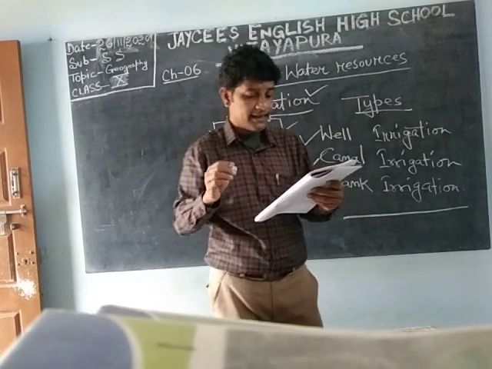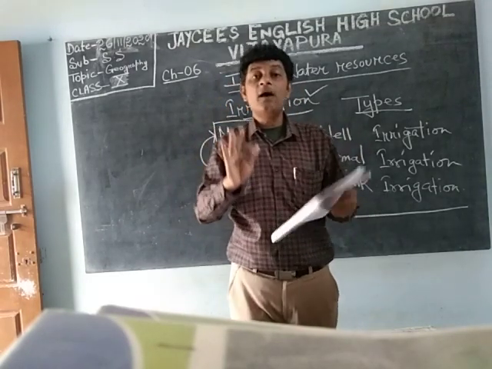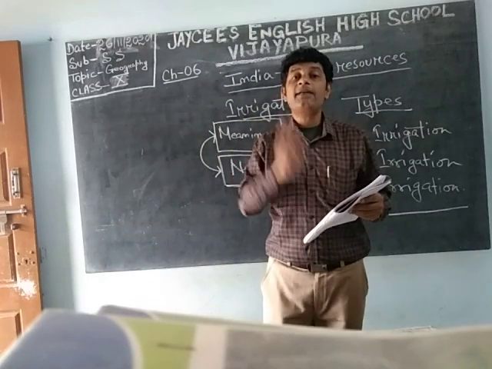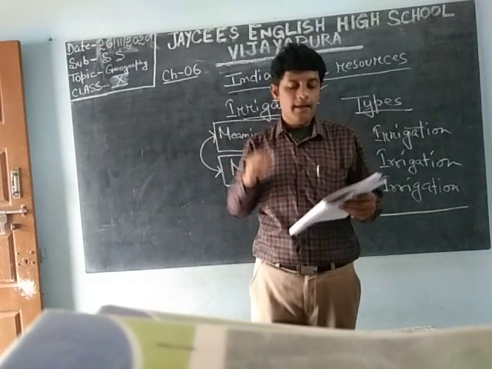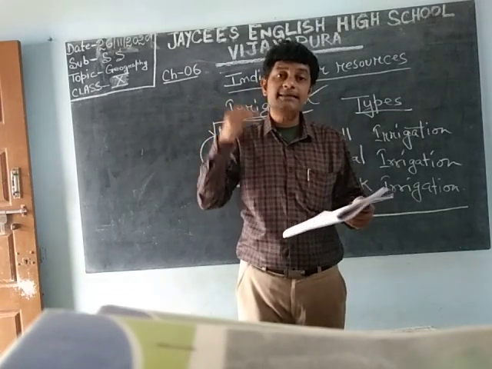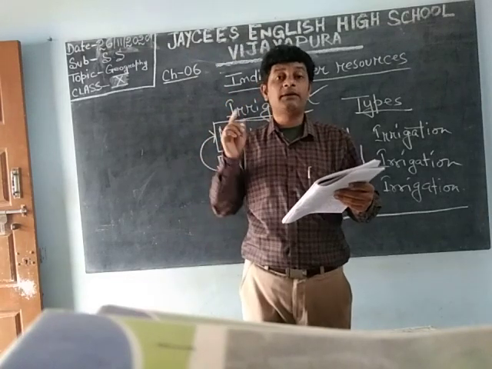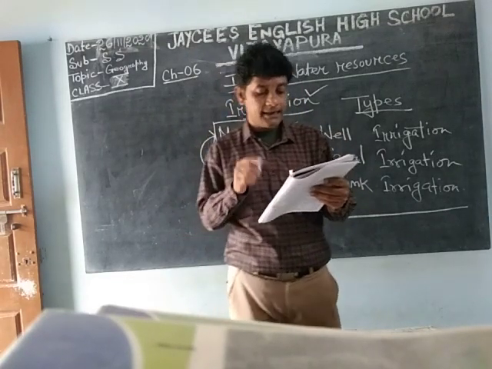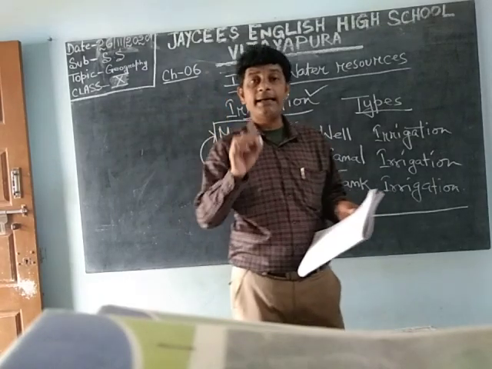In recent years, the area under tank irrigation has decreased. Well irrigation is very famous. After that, canals are growing. But tank irrigation is there, but it is decreasing. Now only 3% of the total irrigated area in India is under tank irrigation. Why is tank irrigation decreasing?